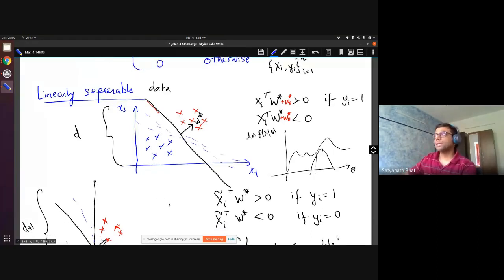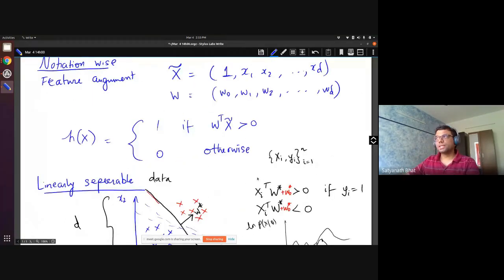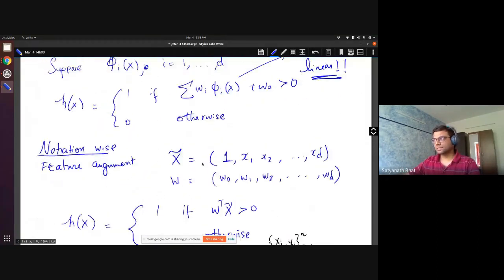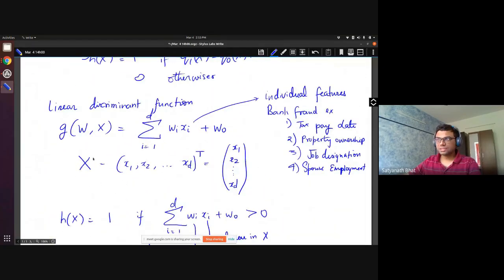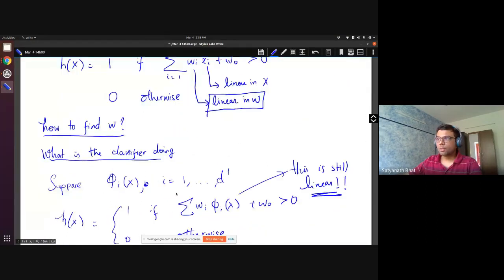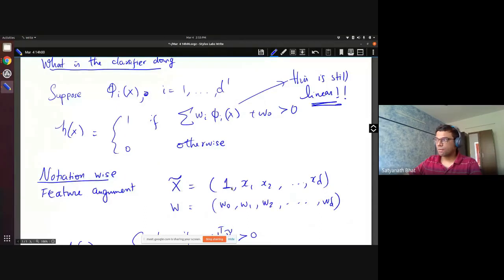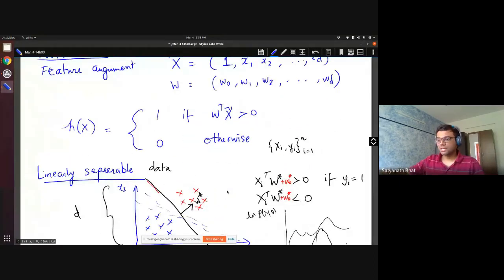Okay, so basically we have two or three things that are involving X. First, let's look at where all X appears. First is X without anything, we write it as X1 to XD. This is to represent that these are the D dimensions of a feature. Then we looked at an augmented version of it where we added a 1.